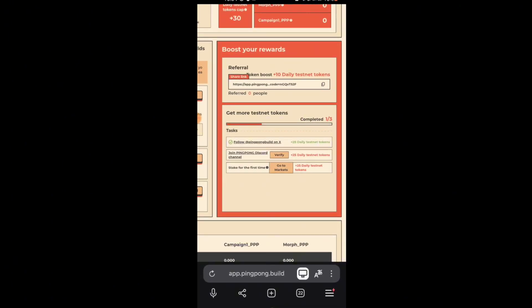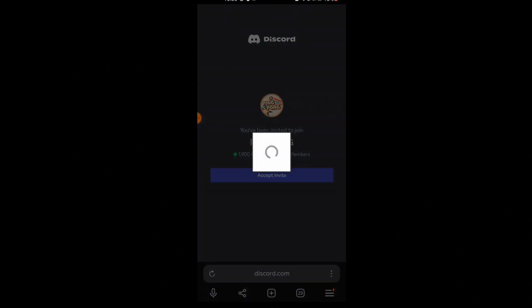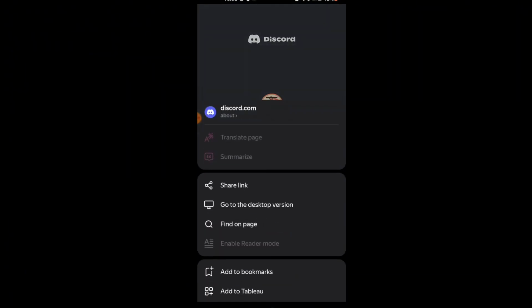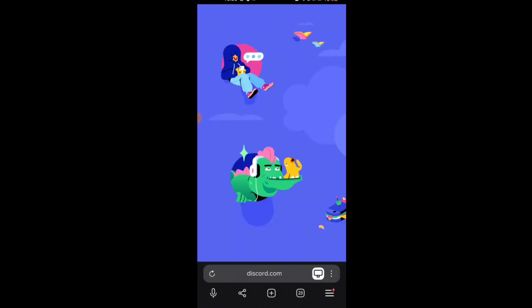Here, a new tab to join on Discord, because my Discord is in my browser. I don't want to join by my app's browser. So again it's happening. Maybe I need to use desktop mode in order to join their Discord server. Okay, I'm doing that, and here we go. Accept invite.